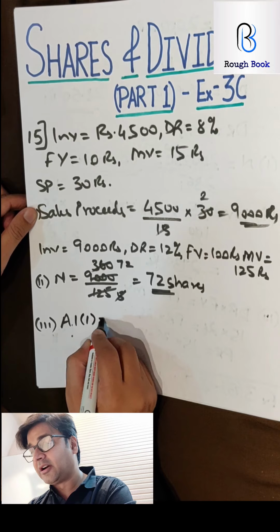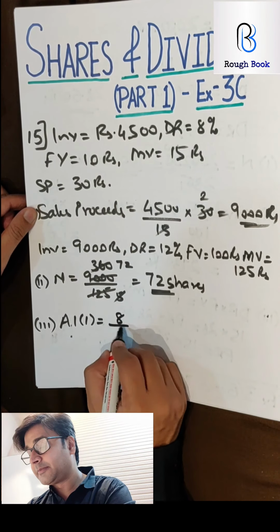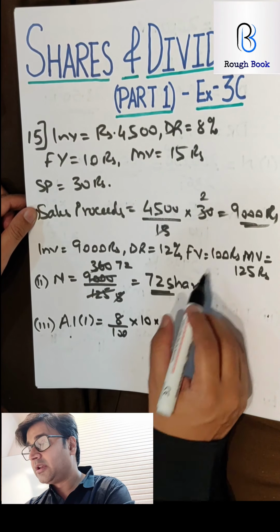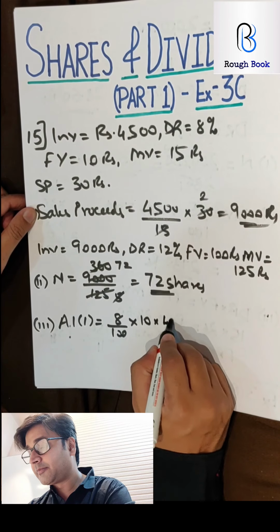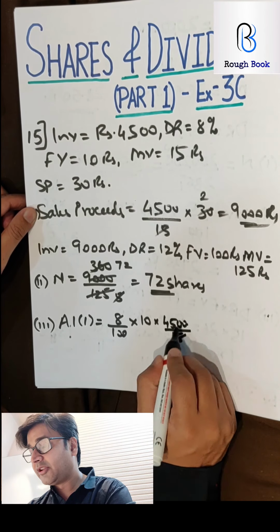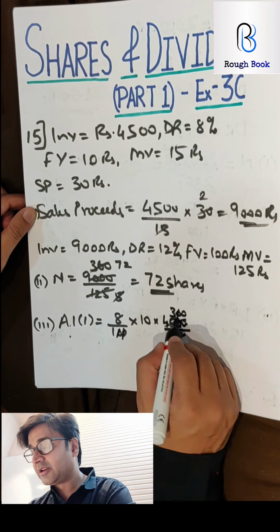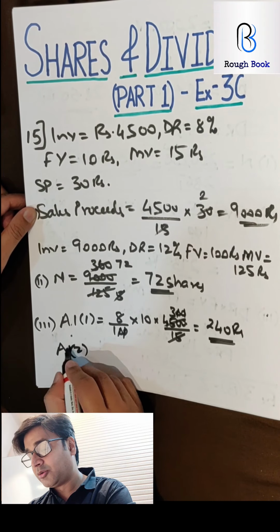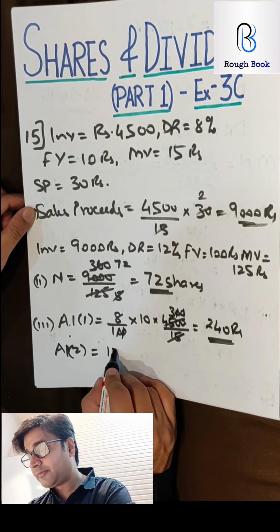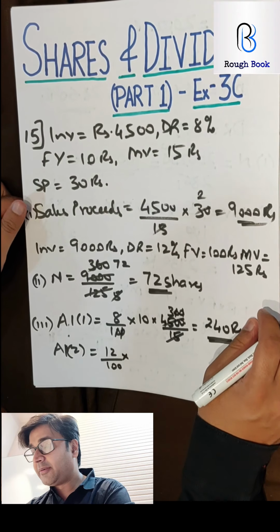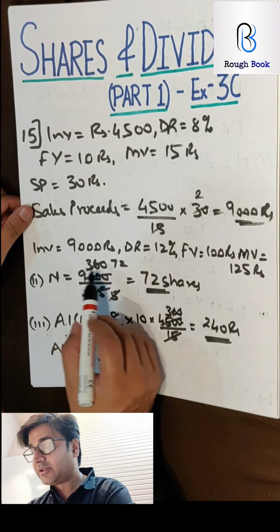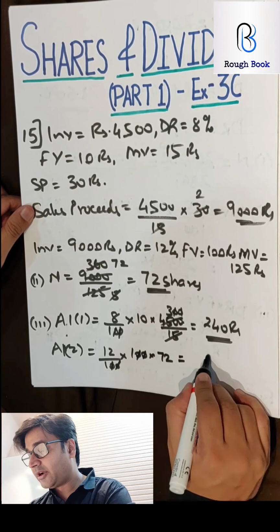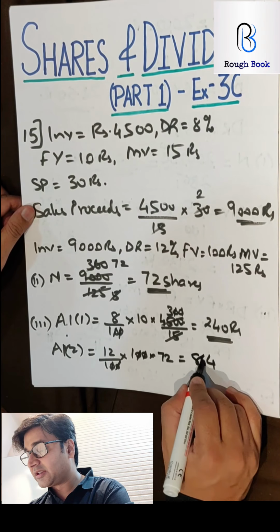So first we'll calculate annual income 1. Annual income 1 is 8% into face value into number of shares, that will be 4,500 by 15. So 15 ones are 15, 300s are. 2 zeros get cancelled, so 8 3s are 24, so 240 rupees. We'll have to find annual income number 2. So that is 12% by 100 multiplied by the face value. So what is the face value here? 100, and number of shares 72. So 12 2s are 24, 86, so 864 rupees.